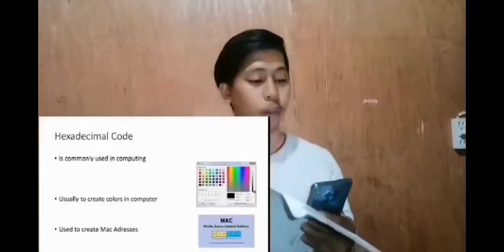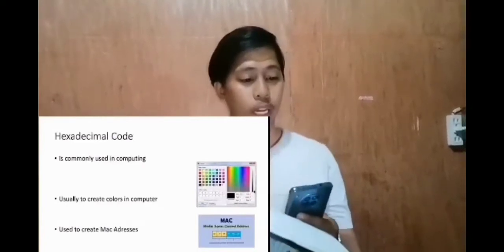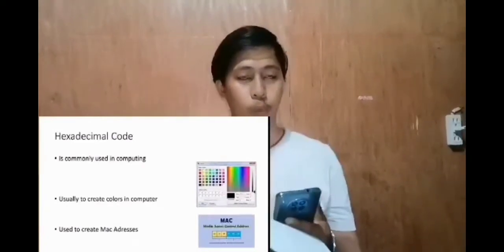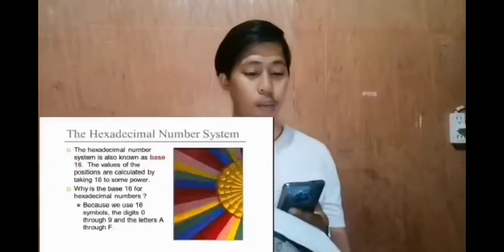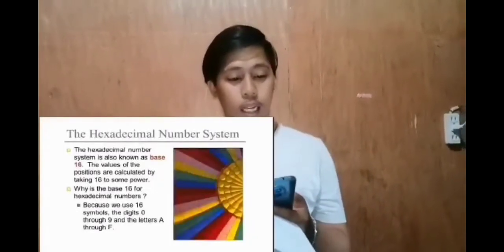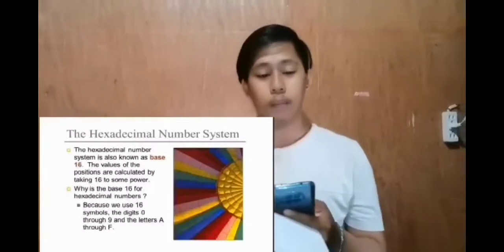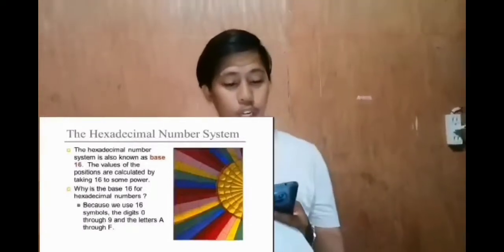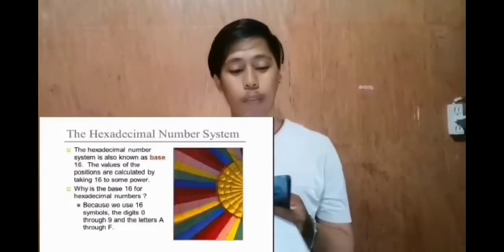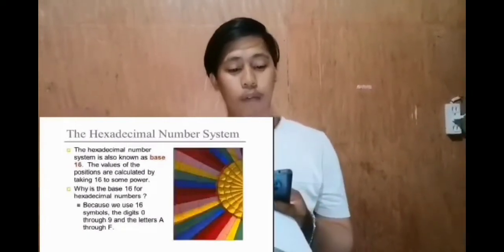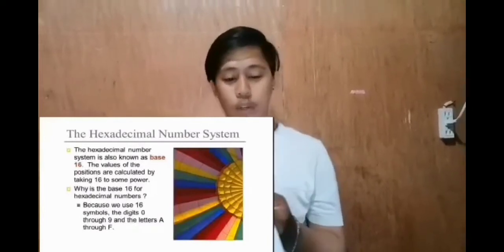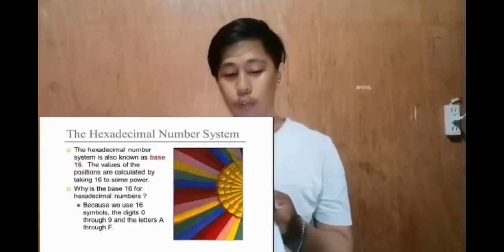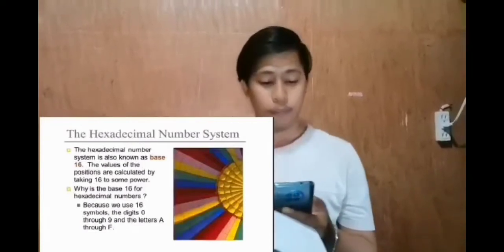Hexadecimal code is commonly used in computing. It is usually used to create colors in computers. It is also used to create MAC addresses. The hexadecimal number system is also known as base 16. The values of the positions are calculated by taking 16 to some power. Why is it base 16 for hexadecimal numbers? Because we use 16 symbols or digits: 0 through 9 and letters A to F.